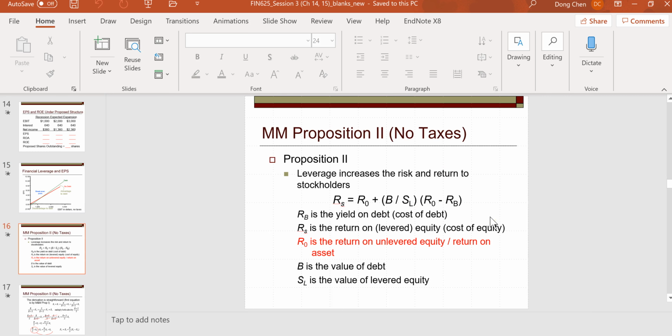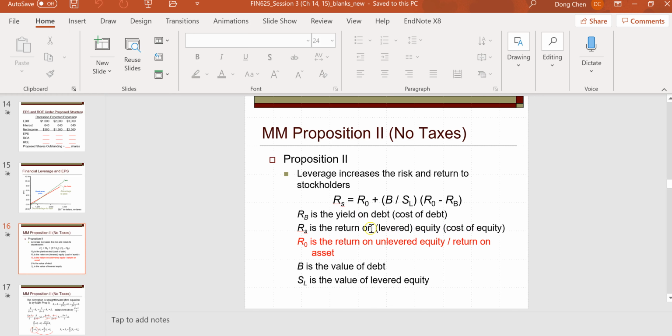In terms of formula, that's this so-called Modigliani and Miller Proposition 2. It's expressed as: the cost of equity R_S equals R0, where R0 is the cost of equity when there's no debt in the firm's capital structure.